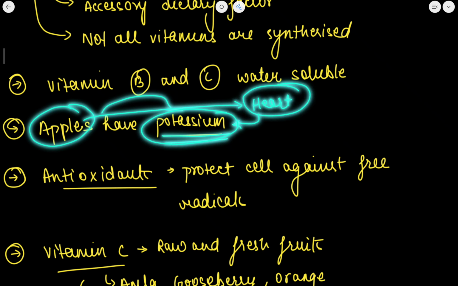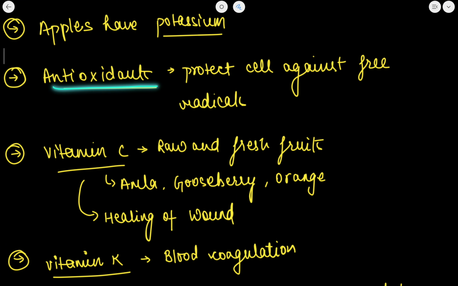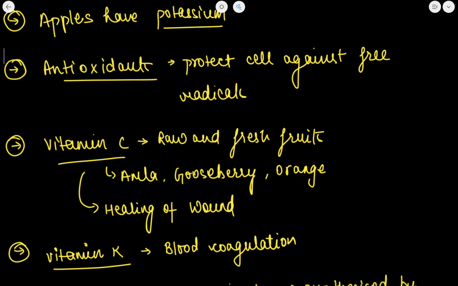Apples that we eat have potassium, and heart patients are always advised to eat apples because potassium is good for heart health. Now antioxidants, what are antioxidants? These are used to protect the cell against the free radicals which are produced in the body.